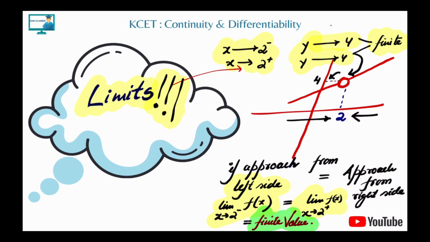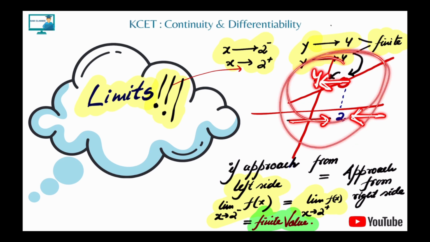So graphically, we mean that if I approach the function from the left hand side, or if I approach the function from the right hand side, it should approach in the y value to the same finite value, and that is known as the limit exists.